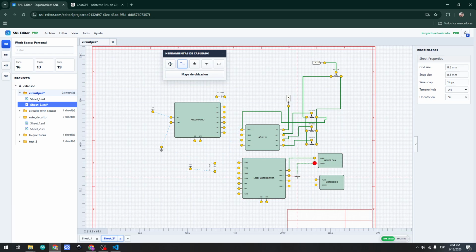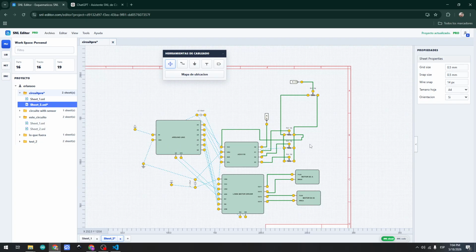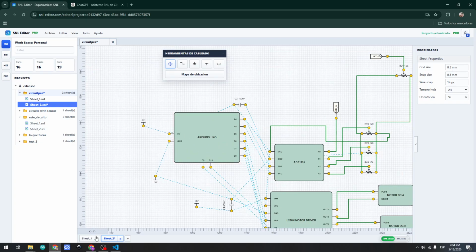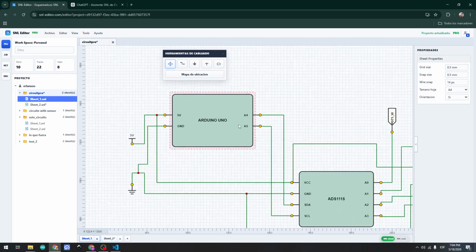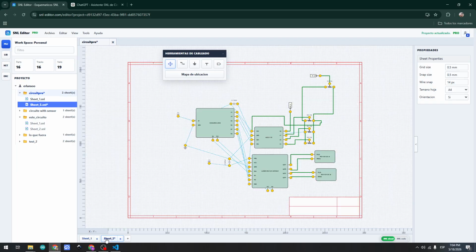If you test the program, you can see that the program works fine. So the Arduino here and the Arduino here, we have 2 pins because we just need 2 pins to communicate by I2C protocol here.